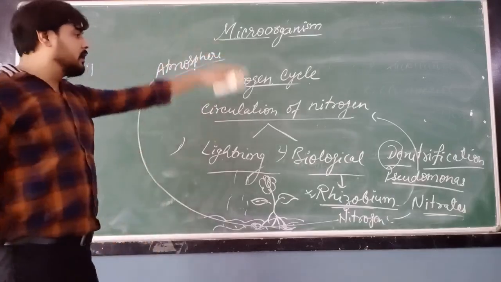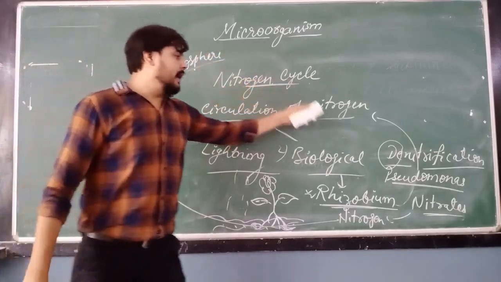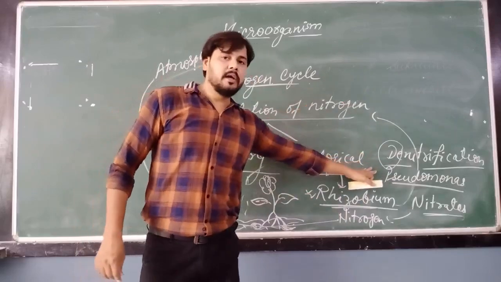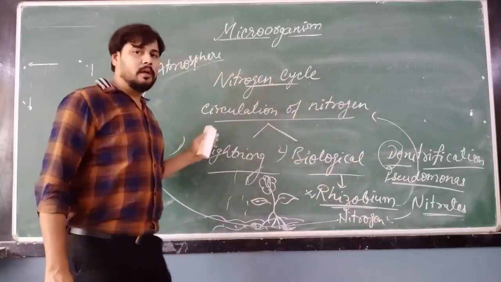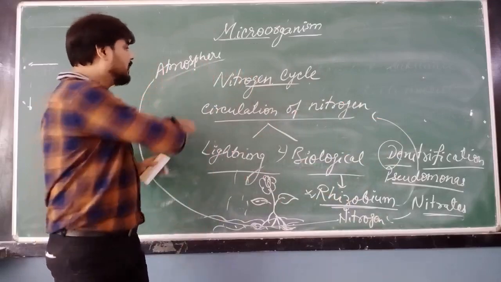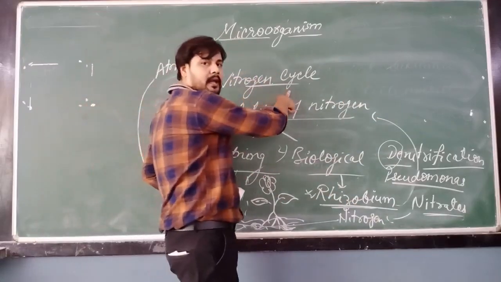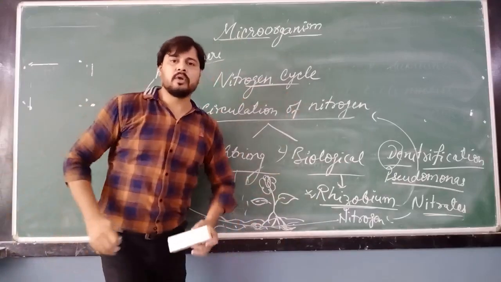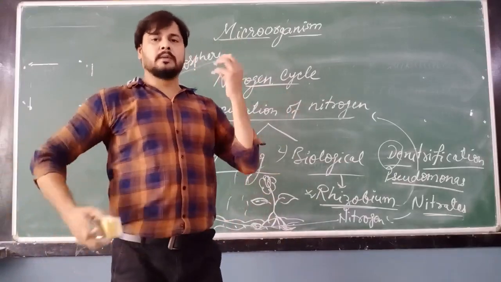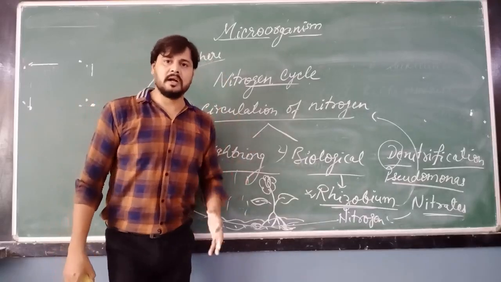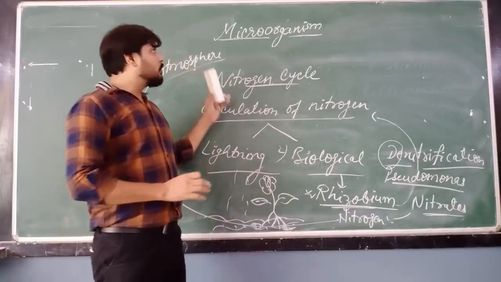That's why this is what the continuous process. This is for circulation. नाइट्रोजन नाइट्रेट्स में कन्वर्ट हुई, नाइट्रेट में कन्वर्ट होने के बाद डीनाइट्रिफिकेशन हुआ, दोबारा से नाइट्रेट से नाइट्रोजन में कन्वर्ट हो गए एंड कम्स टू द एटमॉस्फेयर. So this is what continuous cycle. That's why it is said to be nitrogen cycle. Okay, nitrogen is essential for the plant for the growth. ठीक है, इसमें अमोनिफिकेशन होता है, नाइट्रिफिकेशन होता है. That we have already studied in the details. ठीक है, okay. This is what your last topic.